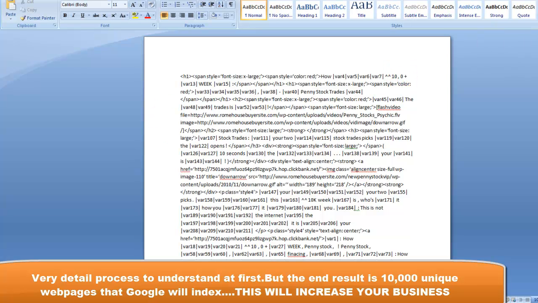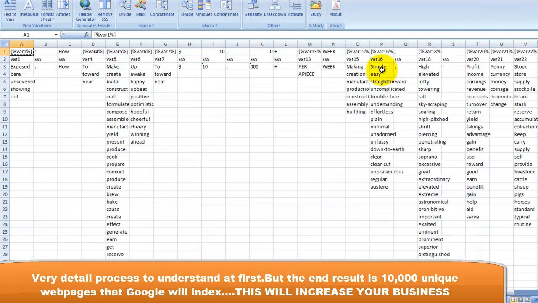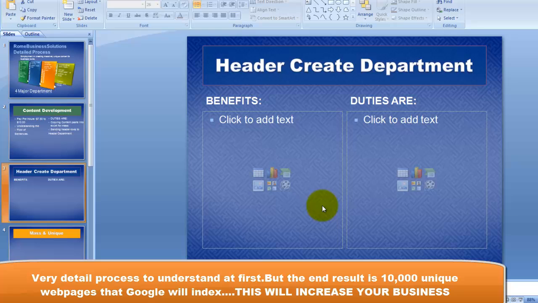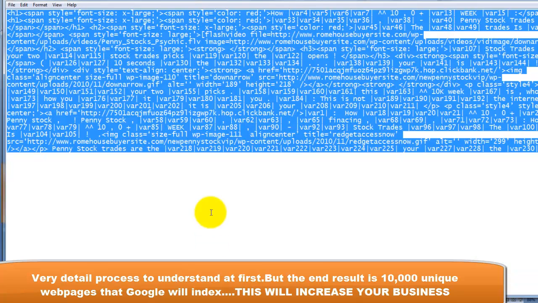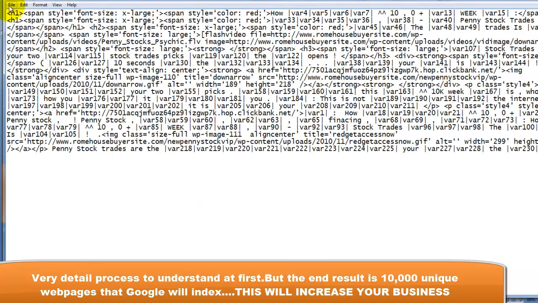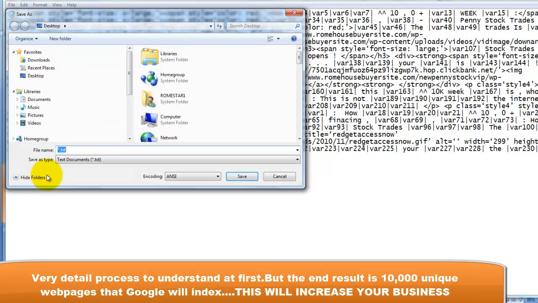Once you get it done from that spot here, from this point on, you would put it into Notepad, save it. We'll just call it test. That's all the file names.